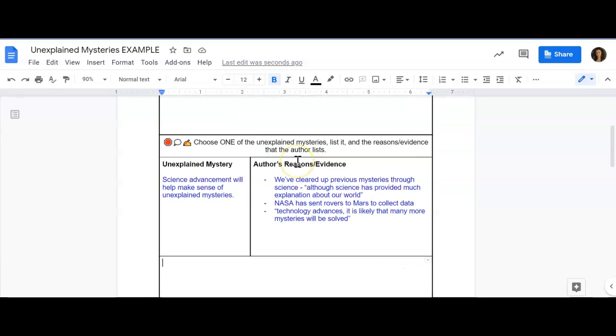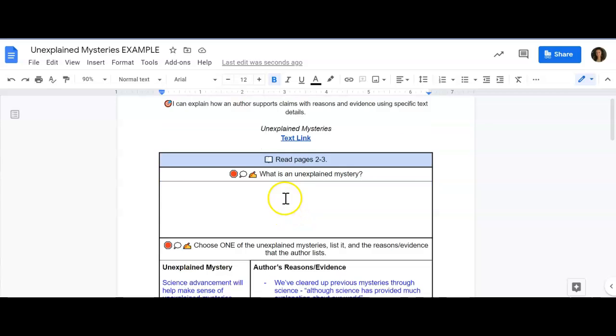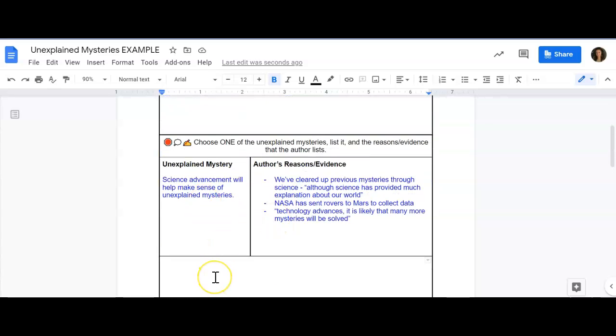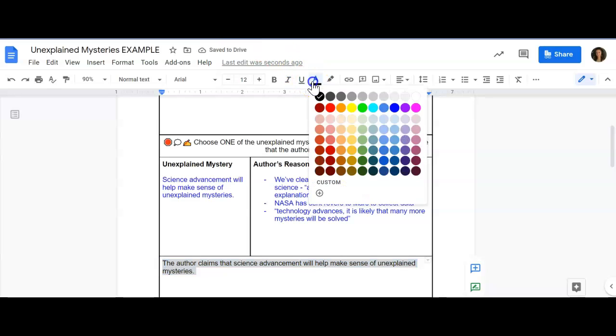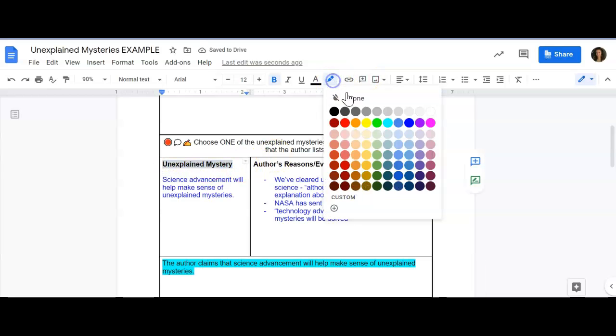Okay, I am going to use my ACE strategy. So first I have to answer the question. How does the author support claims with reasons evidence using specific text details? Okay, so I have to put the mystery, right? The author claims that science advancement will help make sense of unexplained mysteries. There's my A in ACE, right? I've answered the question. That also directly connects to up here.